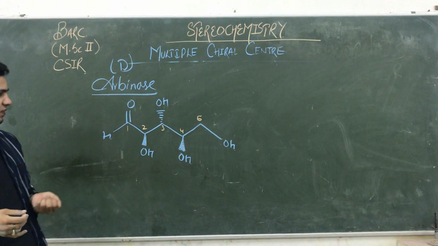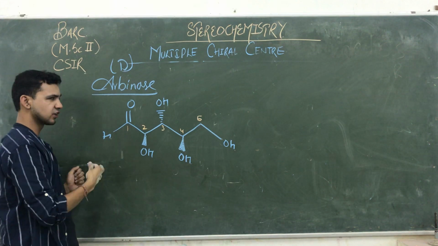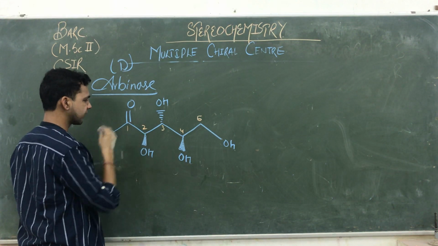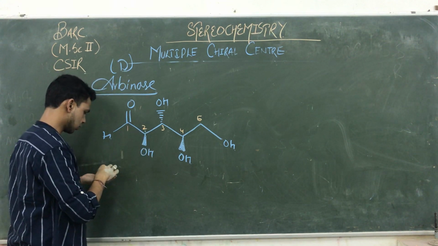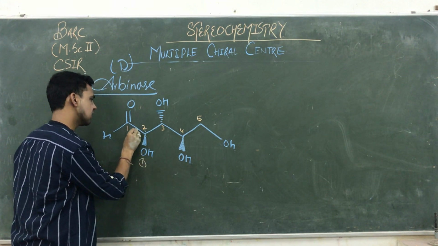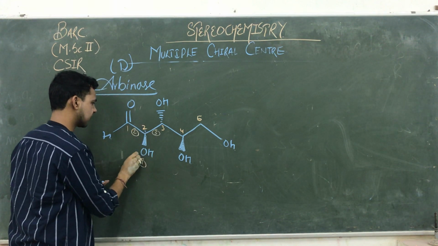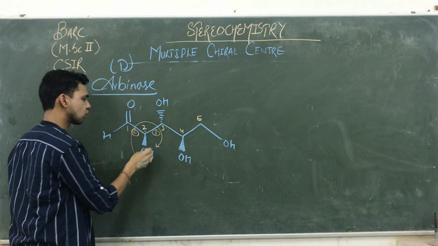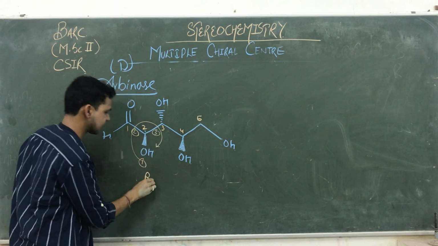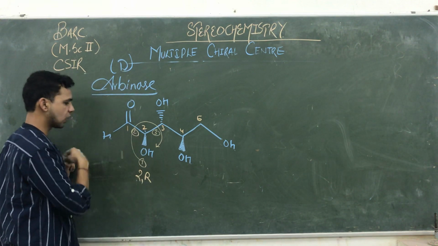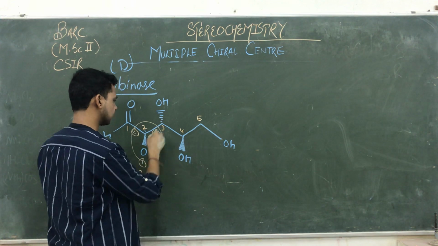Okay, यहाँ पे हम क्या करेंगे फिर इसका configurations find out करेंगे, not electronic. It's general configurations. So we are going to find out the configuration of that chiral carbon atom. इस chiral carbon का करते हैं. So here we are giving number 1 to oxygen, number 2 to aldehyde, and number 3 to this alcohol. So it is working according to 1, 2, 3. So guys, here the highest priority group is toward the observer. So its configuration is R. It is 2R.